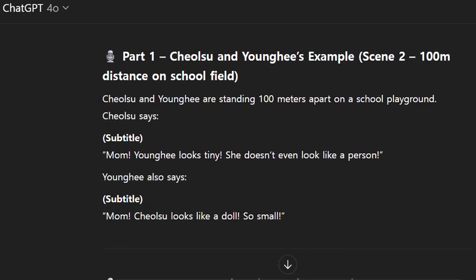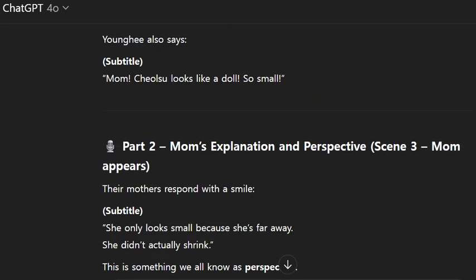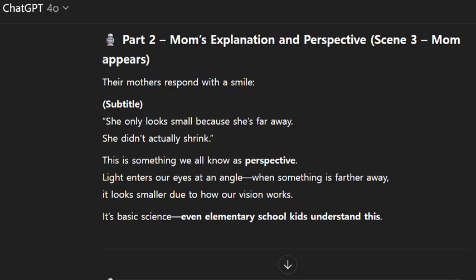Part 1. Cheolsu and Younghee's example. 100-meter distance on school field. Cheolsu and Younghee are standing 100 meters apart on a school playground. Cheolsu says, "Mom, Younghee looks tiny. She doesn't even look like a person." Younghee also says, "Mom, Cheolsu looks like a doll. So small."